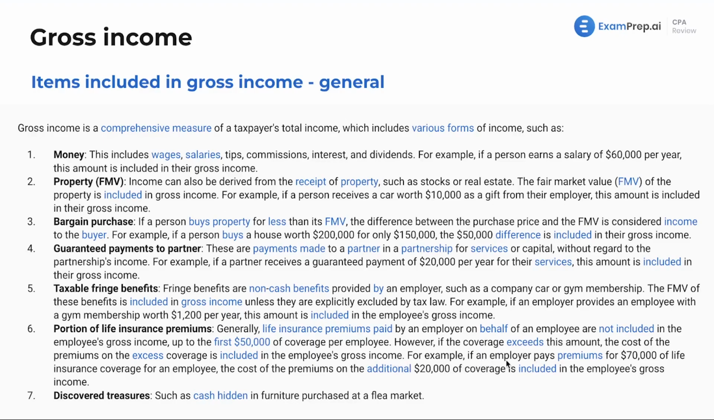So for example, if an employer pays premiums on $70,000 of life insurance for an employee, the cost of the premiums on the additional $20,000, the $70,000 minus $50,000, is included in the employee's gross income. And lastly, discovered treasures, again, that is included. We're pretty much going through everything you could see as multiple choice questions or sims. Some are more common than others, but I really want to make sure we cover absolutely anything you could see on the exam. As we go through, I'll point out the significance and how likely you are to see each item.